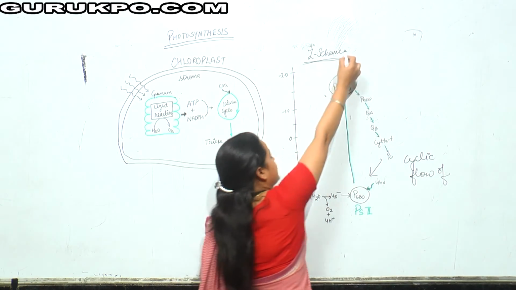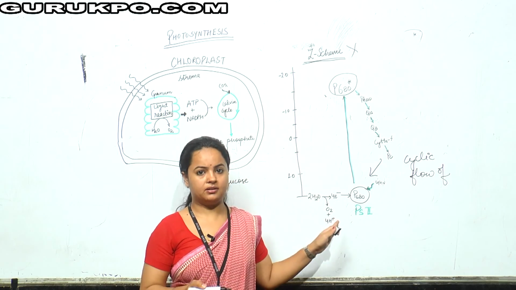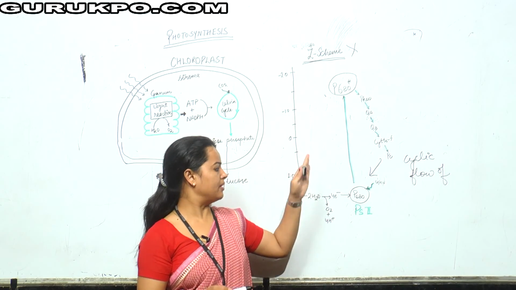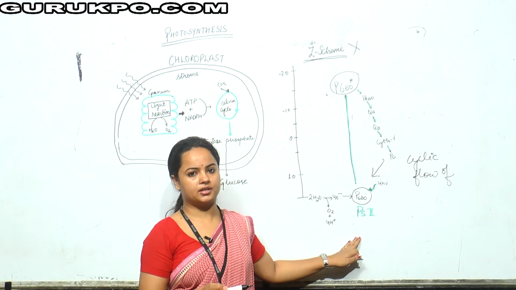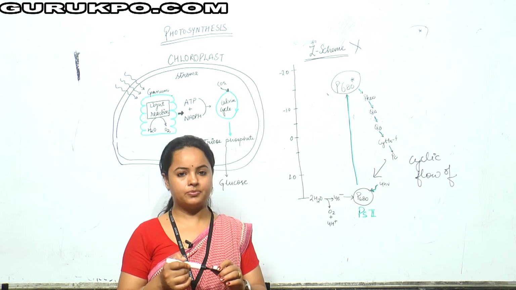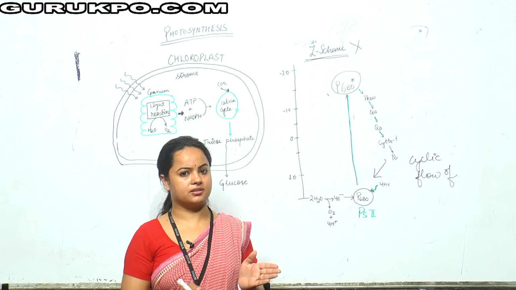It will not be referred to as the Z scheme. Whenever the electron does not reach its parent molecule, we will not refer to it as a Z scheme, and we will refer to it as a cyclic flow of the electron. Both processes take place simultaneously, but there is a lot of difference between the light reaction and the dark reaction.